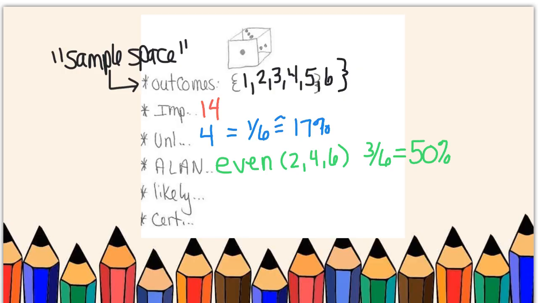It is likely that I could roll a 1, a 2, a 3, a 4, or a 5. There are 5 of those outcomes out of 6 total. 1, 2, 3, 4, 5, 6. So these are 5 of them out of the 6. We're going to change that into a percent. 5 divided by 6 times 100 is about 83%, which is right in the wheelhouse for likely.